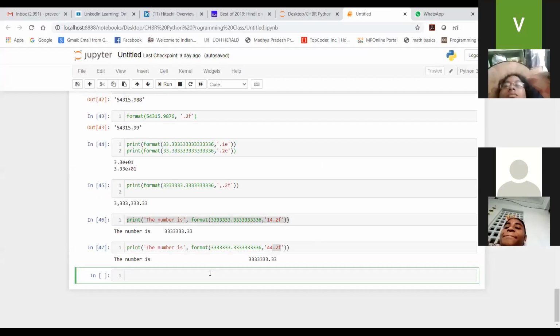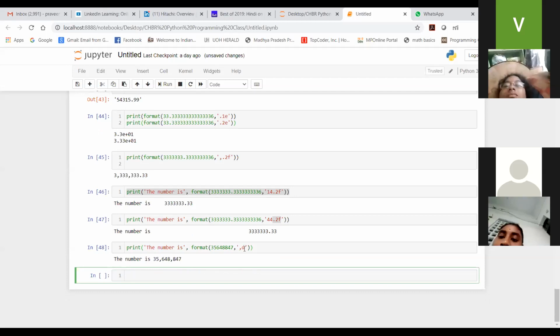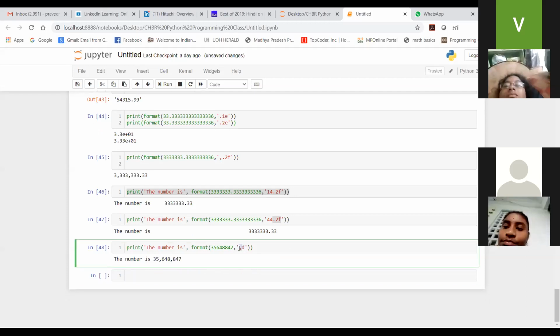Here we go: we are doing format, and then specifying d. Before d I have mentioned a comma, so that comma is being applied here.